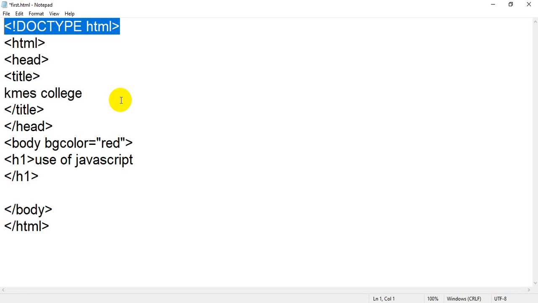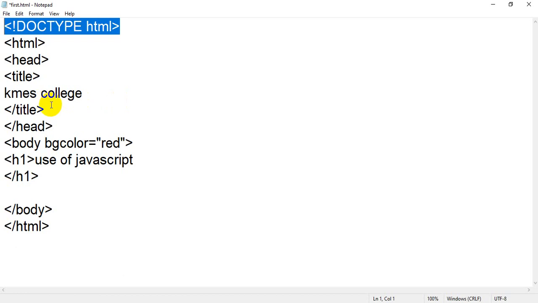So this line indicates that your code will be converted using HTML version 5. So far we have only created an HTML page. Now the objective of today's lecture is inserting JavaScript.